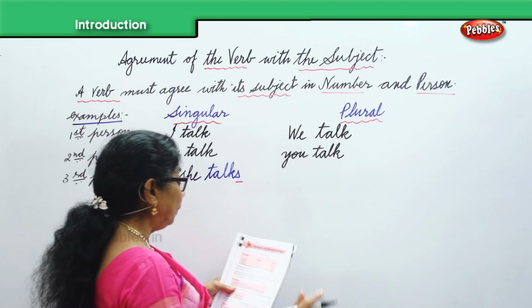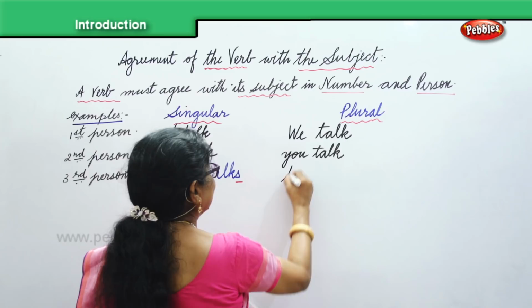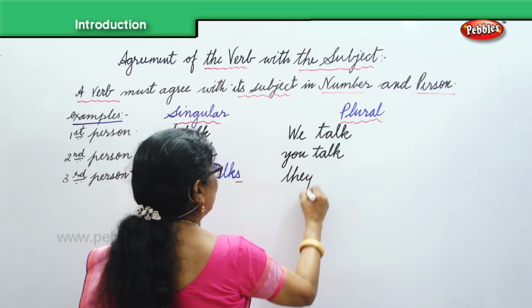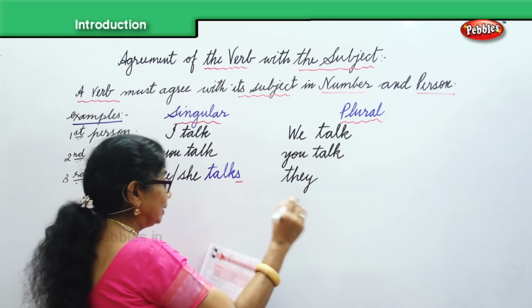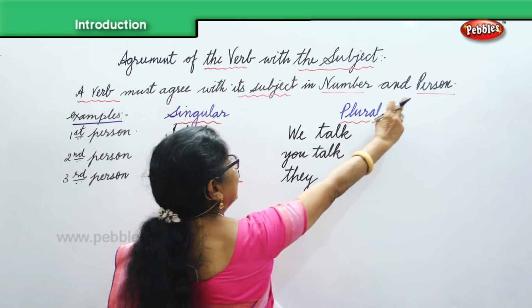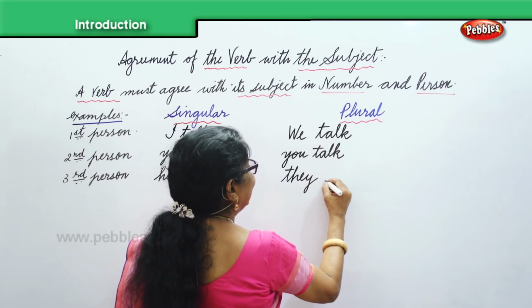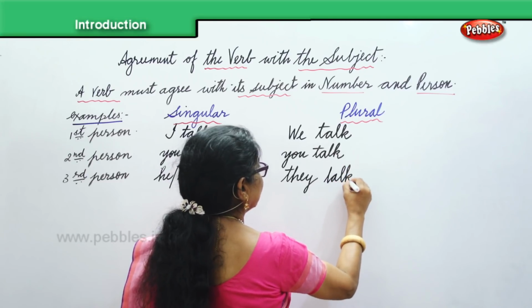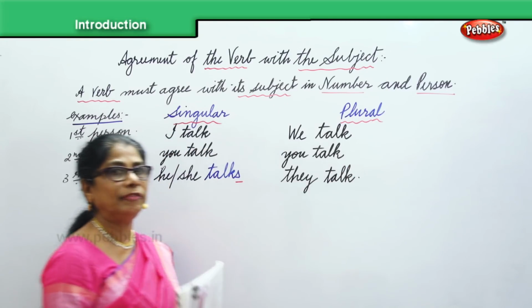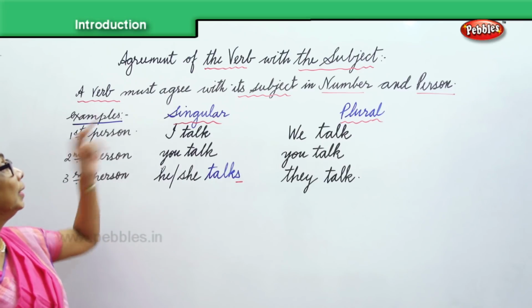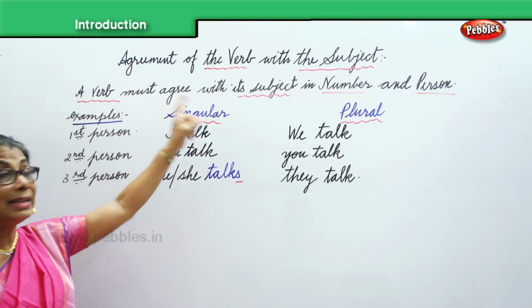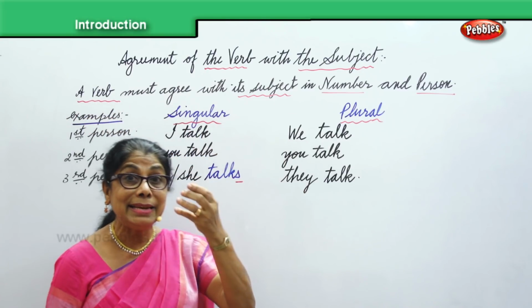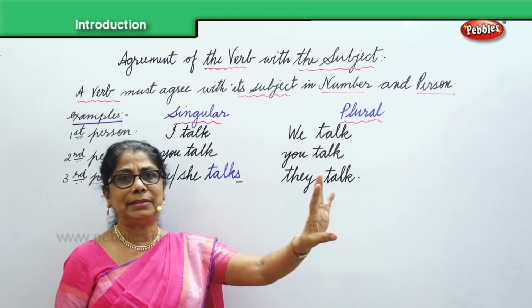And then in the third person, the number here is they. There are more than one or two persons. So the number is more. So you say they talk. Now this is what we have to be careful about. The verb must agree with the subject in number and person.